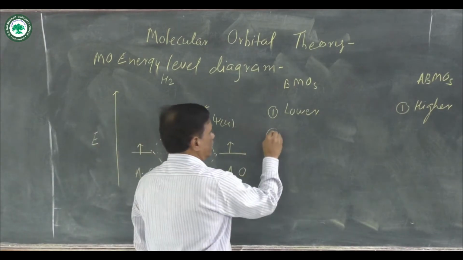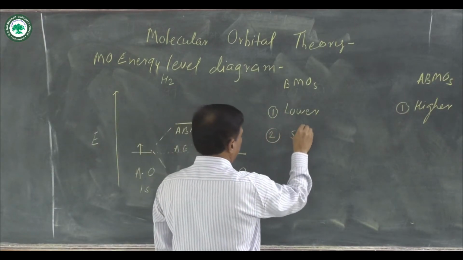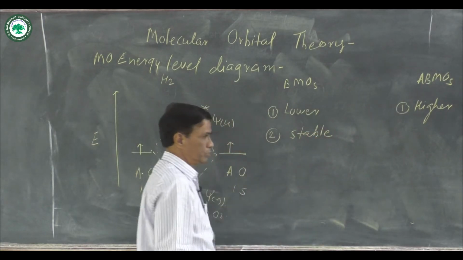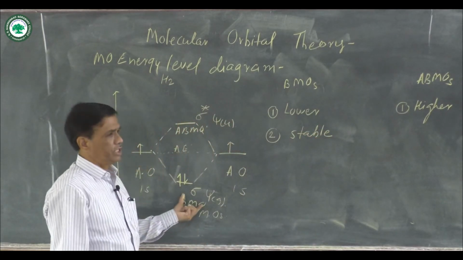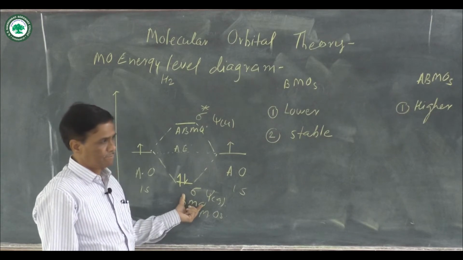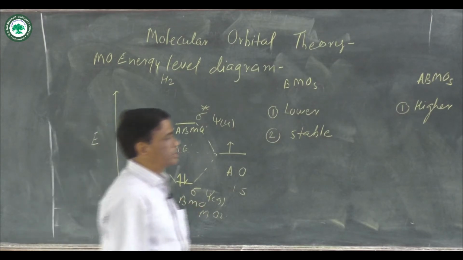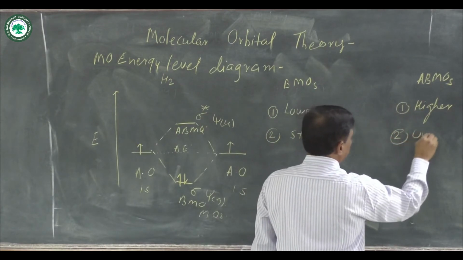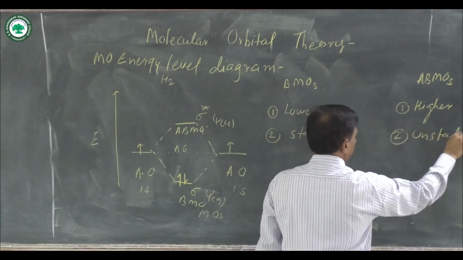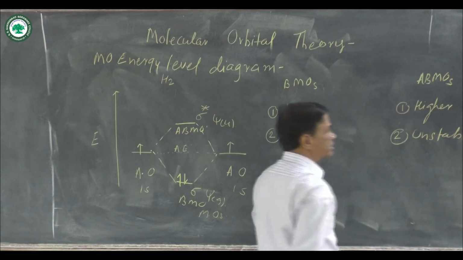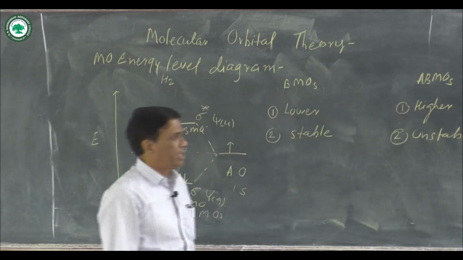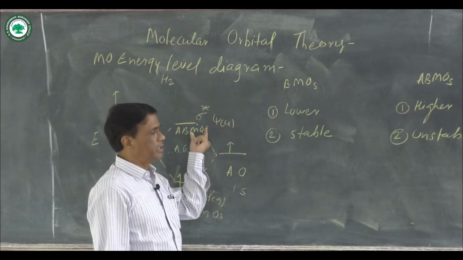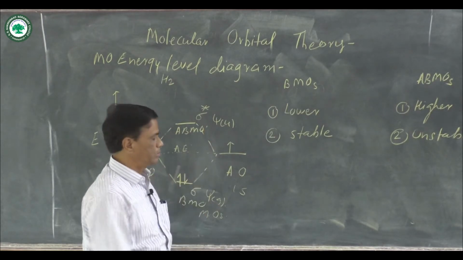Second, bonding molecular orbitals are stable because energy is less. Antibonding molecular orbitals are unstable, means at excited state, and due to higher energy they are unstable.